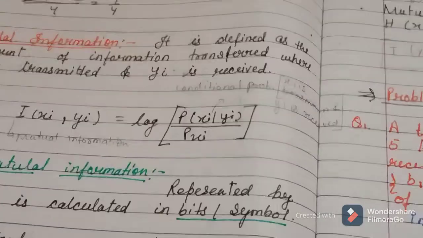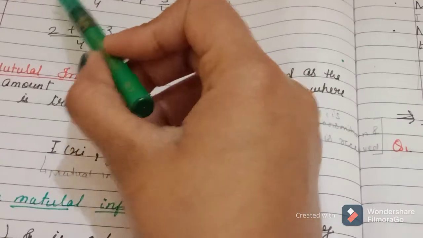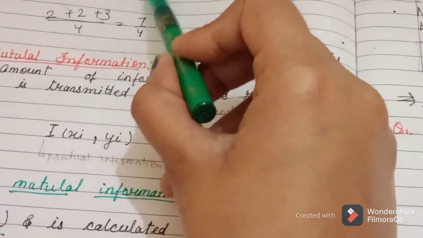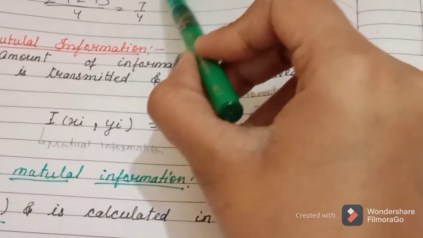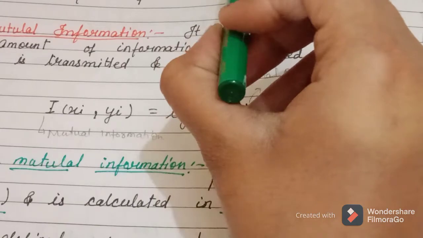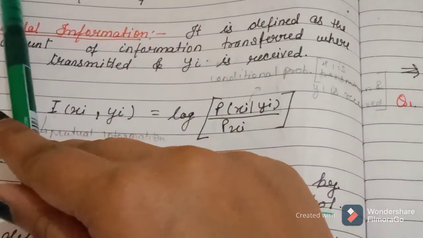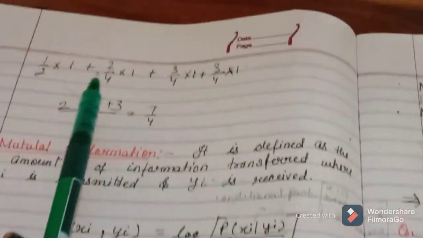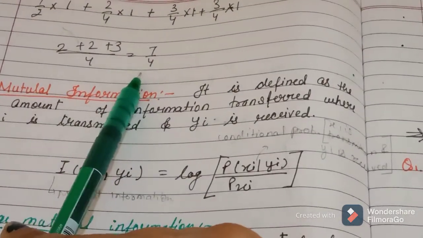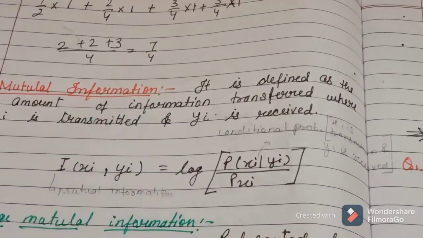And what is next? 1 by 2 is equal to 1 by 2 multiplied by 1, plus 2 by 4 multiplied by 2, plus 3 by 8 multiplied by 3, and so on like that. After that we take the summation of all: it is 7 by 4.